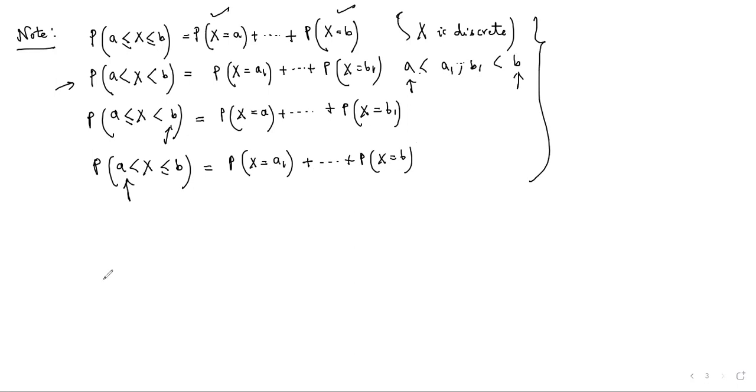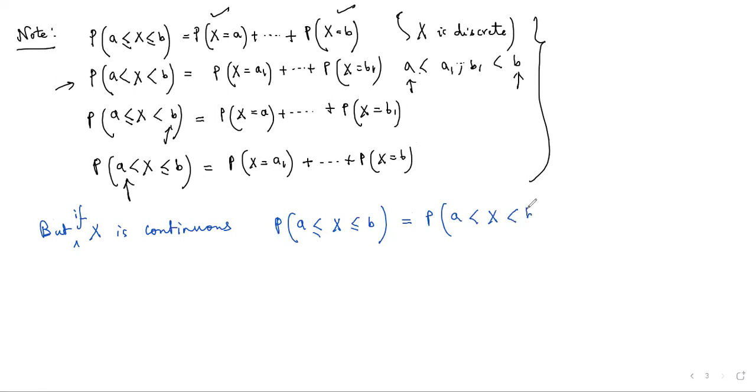But amazingly, in the continuous case, if x is continuous, the probability that x is taking values between a and b, where a and b are inclusive, is equal to the probability that x is taking values between a and b, where a and b are exclusive, which is the same as the probability that a less than or equal to x less than b, which is the same as the probability of a less than x less than or equal to b.